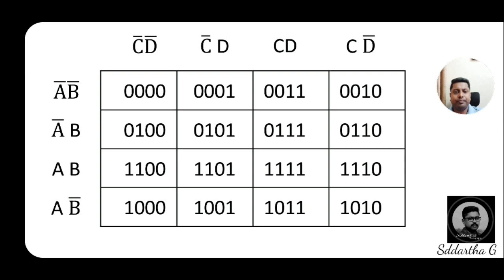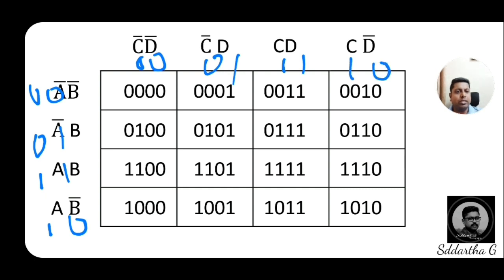A bar B bar means 00. A bar B means 01. AB means 11 and A B bar means 10. Same for the column numbers also. C bar D bar means 00. C bar D means 01. CD means 11 and C D bar means 10.